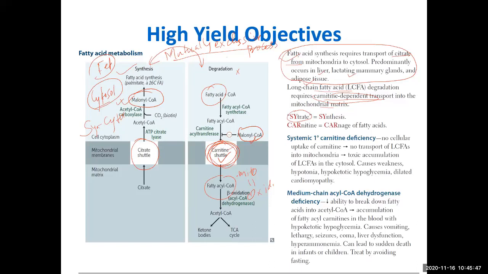So they have a mnemonic to go through. These are important conditions that are asked in USMLE, and both are conditions of fatty acid oxidation. Very high yield fatty acid oxidation. The disorders related to fatty acid oxidation are more important than fatty acid synthesis. But don't ignore anything. If you don't understand one, you will not understand the other.